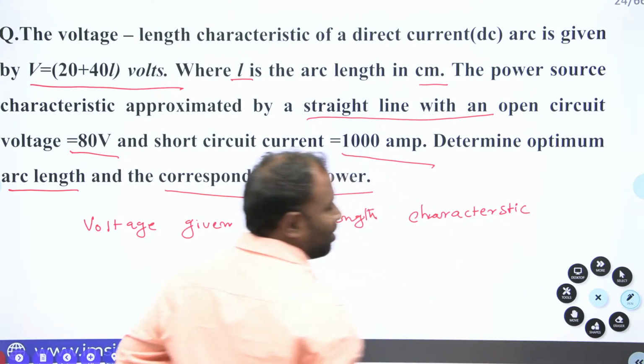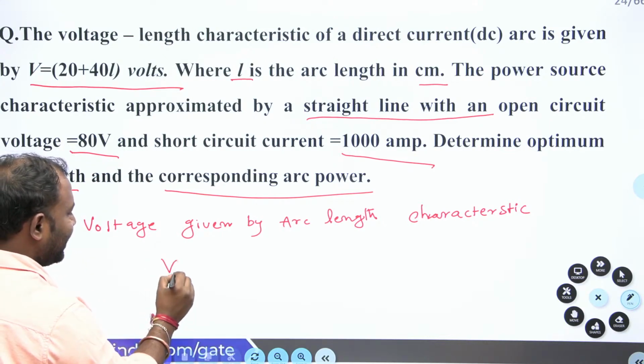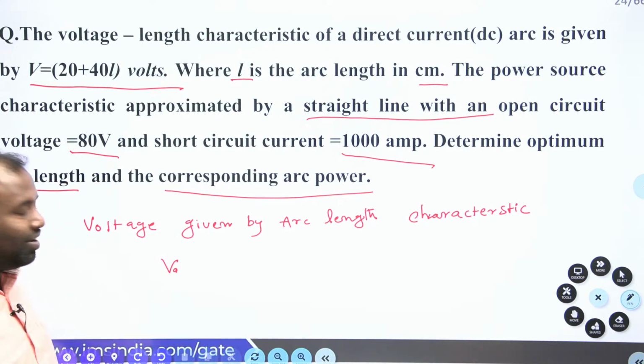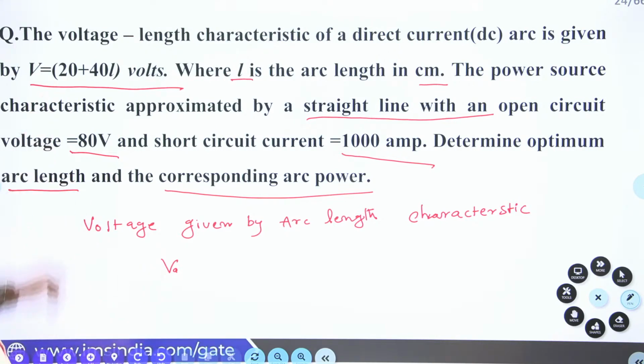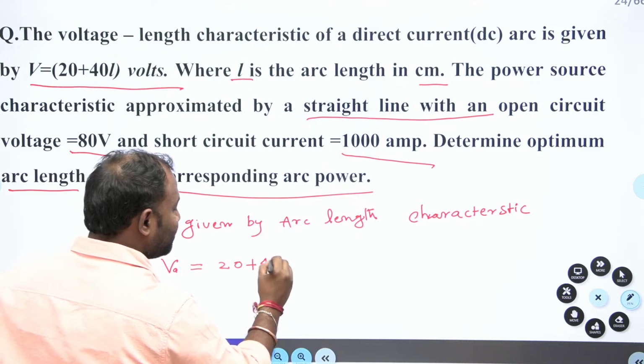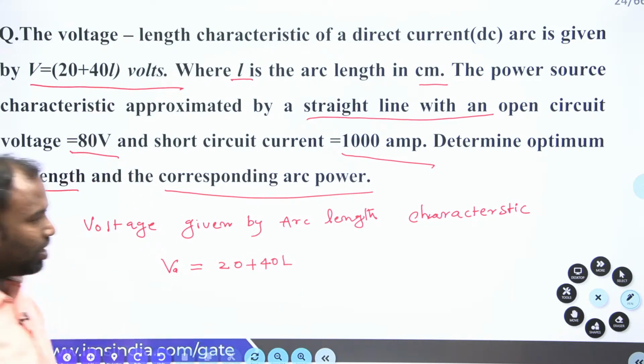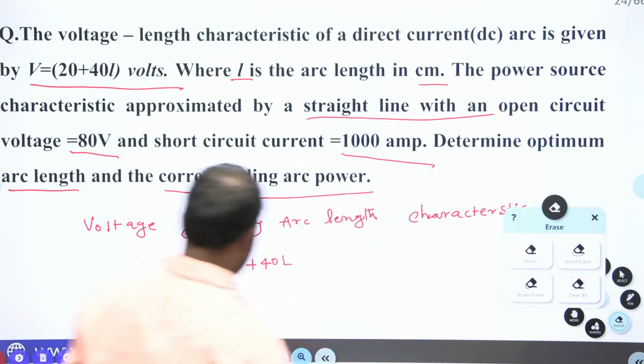Voltage given by the arc length characteristic. Yes, guys, now what is given? To avoid confusion, the arc length voltage given by the arc length characteristic is VA equal to 20 plus 40 l. So small l they have taken, that is why we will also take small l, guys.